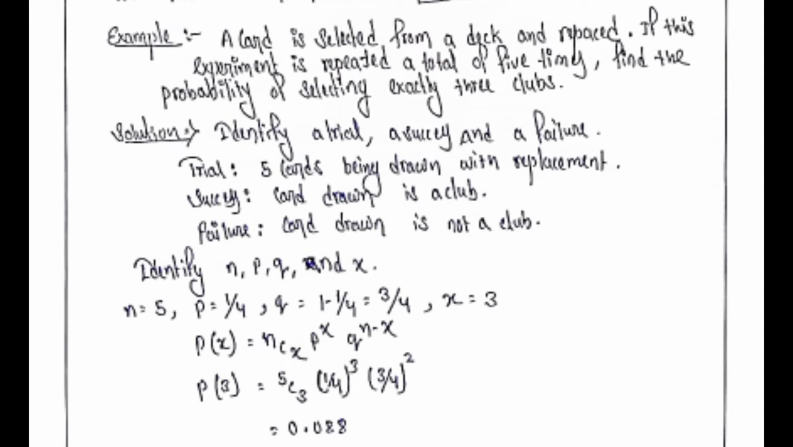Now we are going to see an example about binomial distribution. Suppose that in the example we have, a card is selected from a deck and replaced. If this experiment is repeated a total of 5 times, find the probability of selecting exactly 3 clubs.